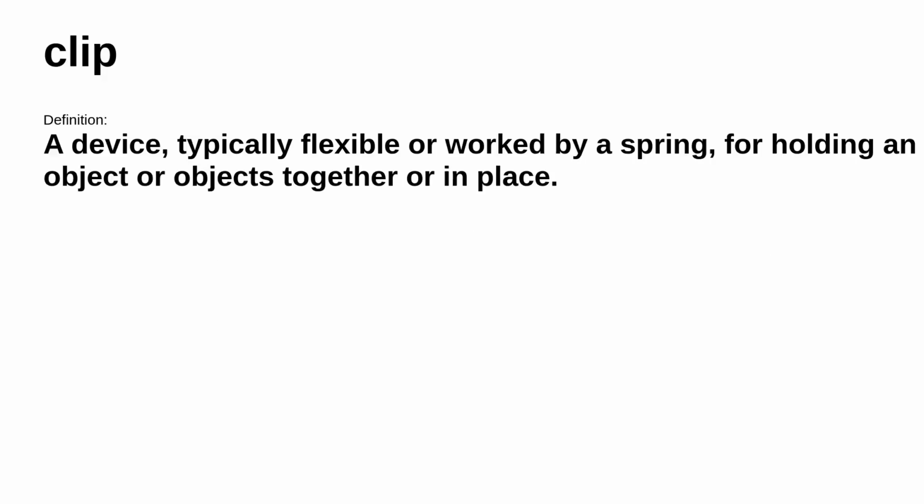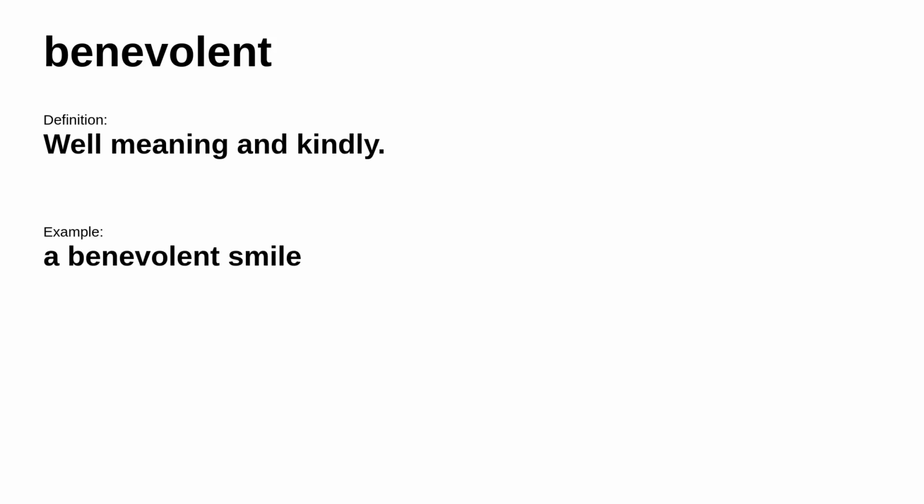Up next, clip. It's defined as a device, typically flexible or worked by a spring, for holding an object or objects together or in place. Other words that mean the same are fastener, clasp, hasp. Next up, benevolent. It's defined as well-meaning and kindly. For example, a benevolent smile.